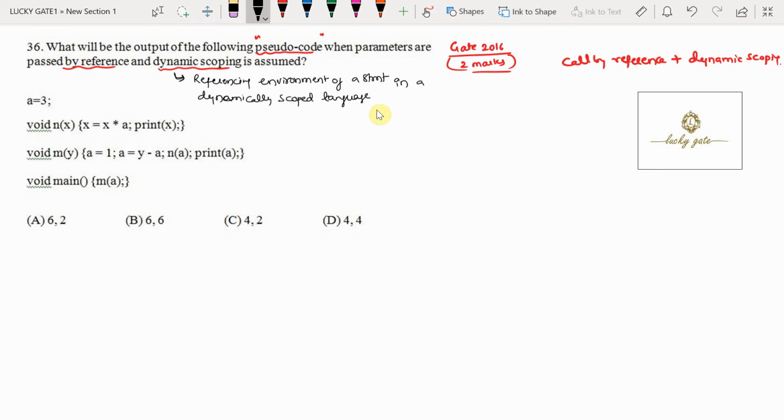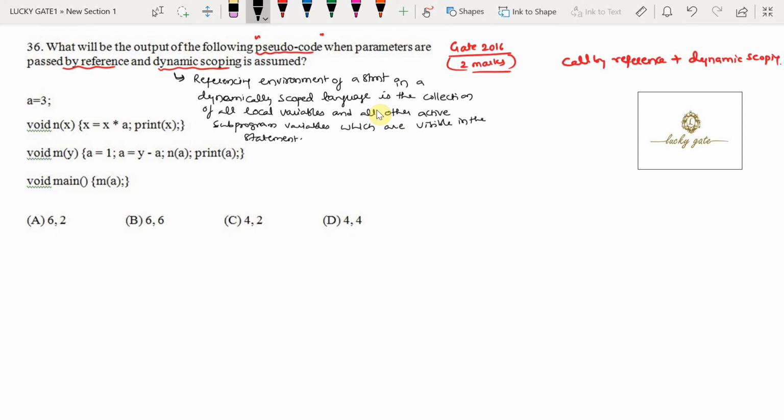In a dynamically scoped language it is the collection of all local variables and all other active subprograms. So if some statement is to be executed, it has to refer to the local variables and active subprogram variables which are visible in the statement.